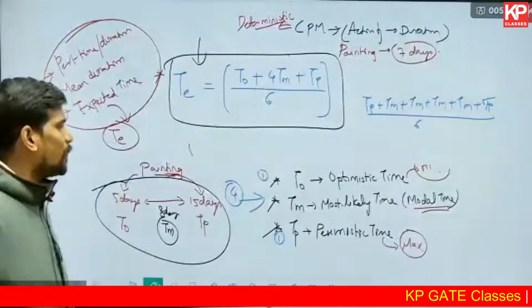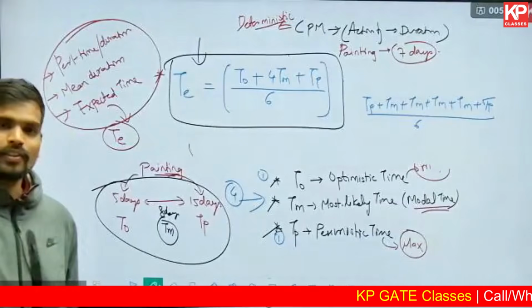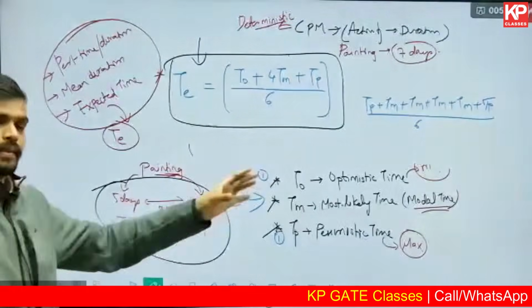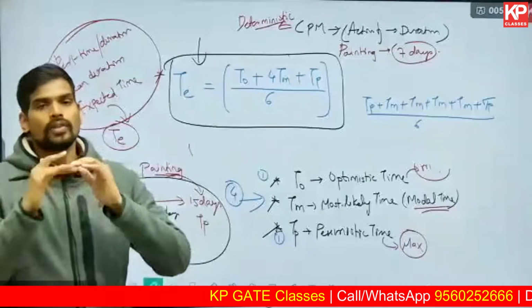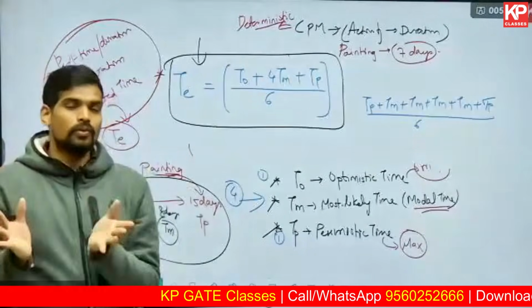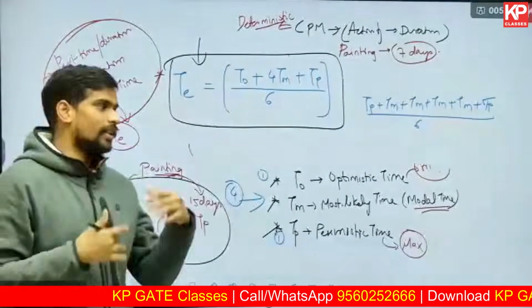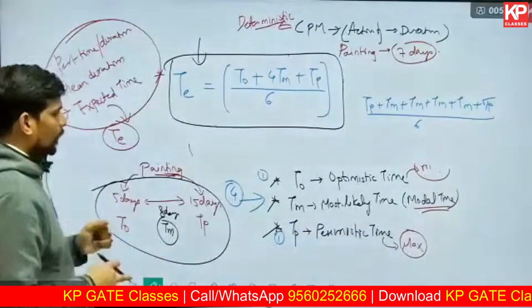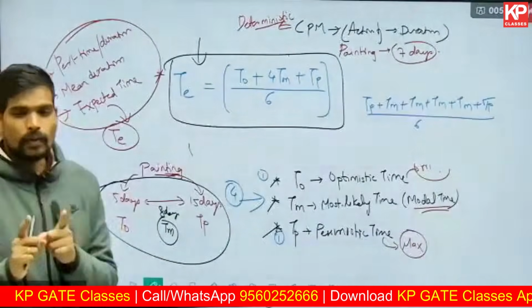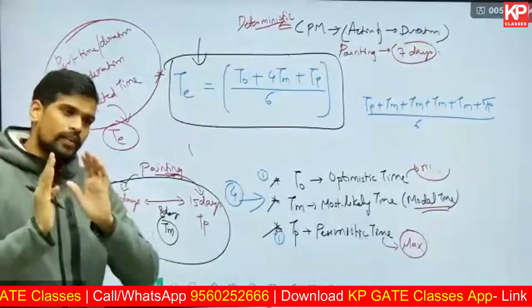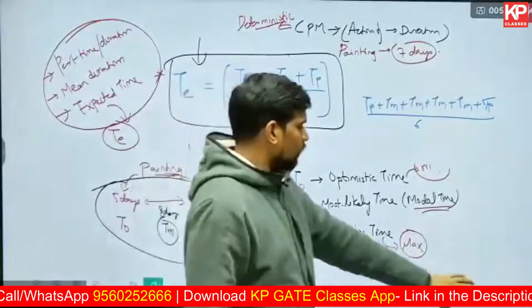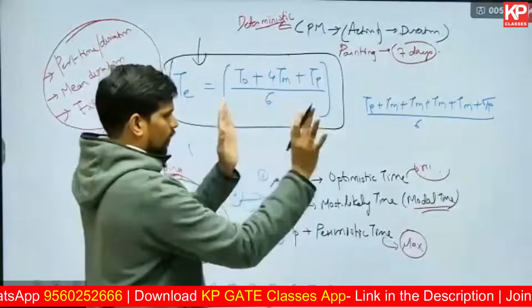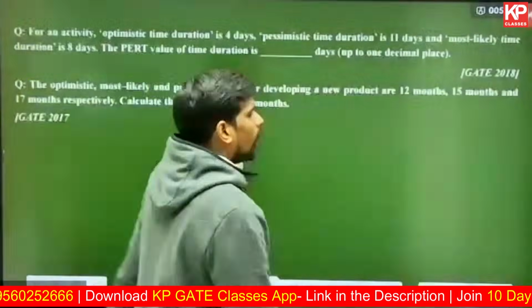As I explained, the PERT model is based on this concept that you consider it 4 times, and that is given a higher weightage. This is based on the beta distribution. Now I don't want to go into the details of that. That's what I said. It's based. So basically, in simple terms, if I give you a straightforward simple answer, you can say that the PERT model is based on this assumption. As simple as that. So it is standardized. This won't change ever. It is fixed in PERT.